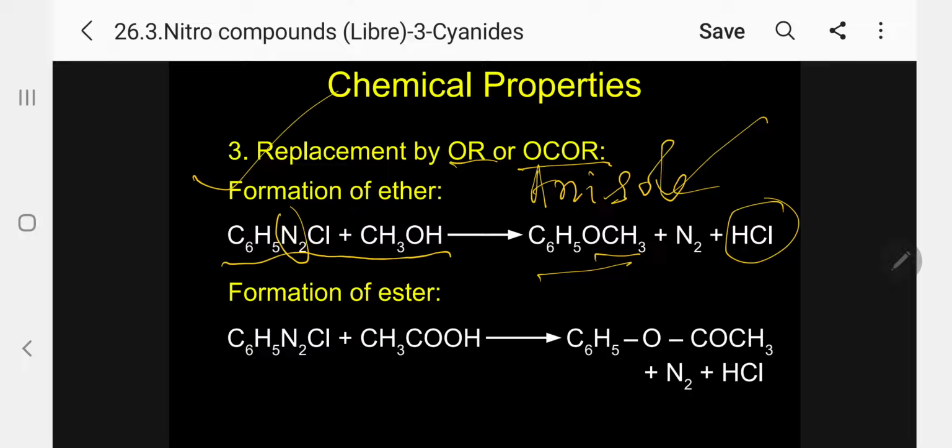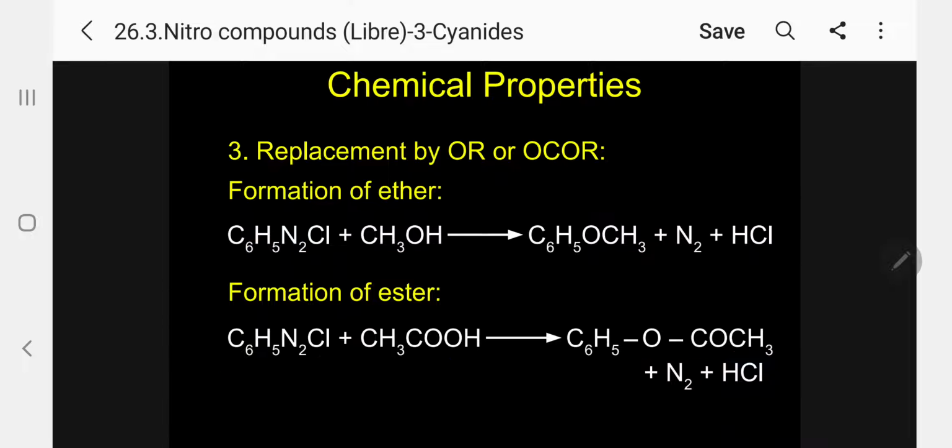Next one, formation of ester, again elimination of nitrogen. So when diazonium chloride is treated with acetic acid, the same reaction we are getting, in this case phenyl acetate. Kindly follow, phenyl acetate, N2 and HCl are formed. Please, interesting information.